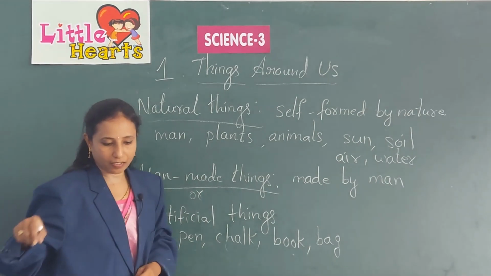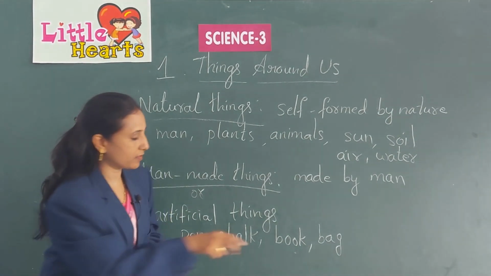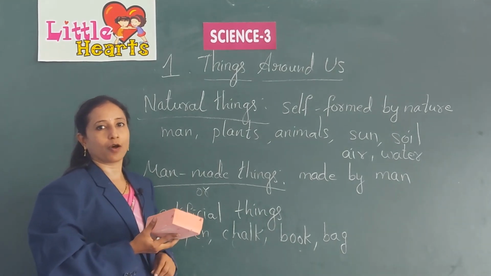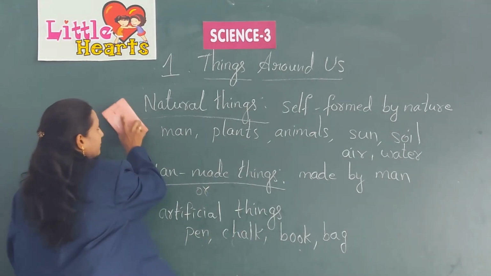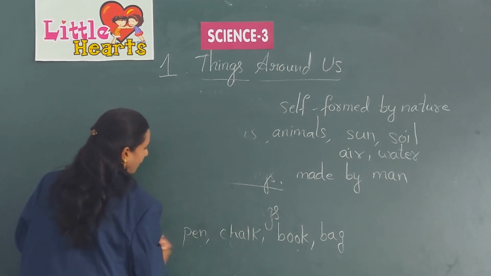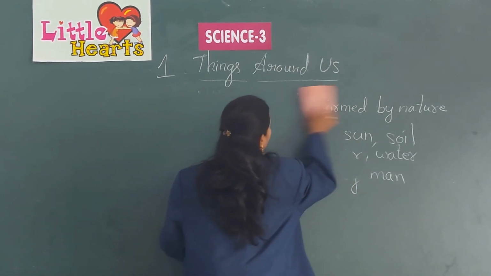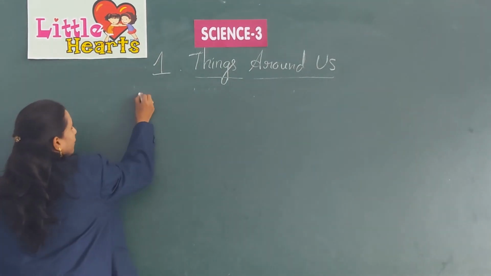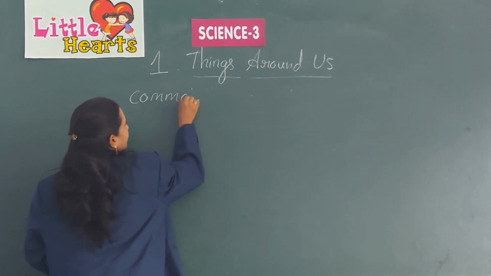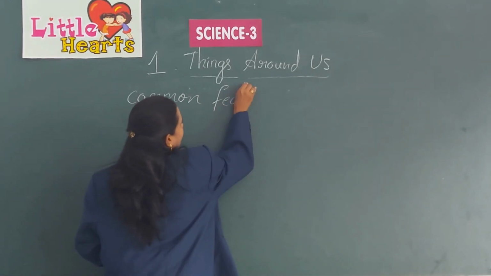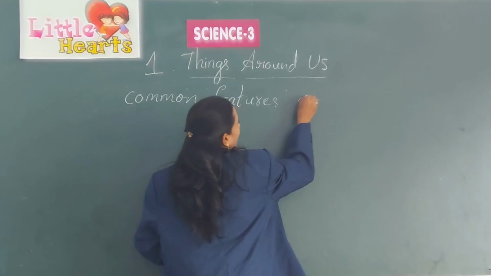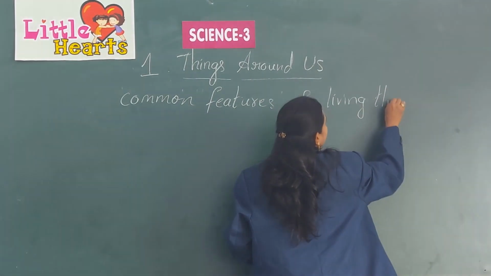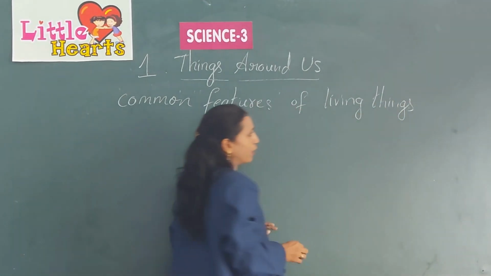Now, we'll go to the next topic, common features of living things.